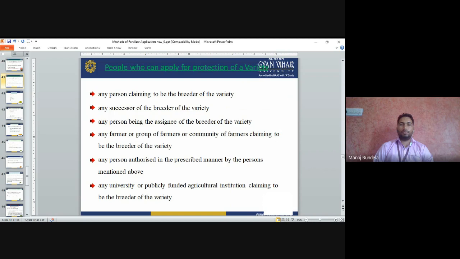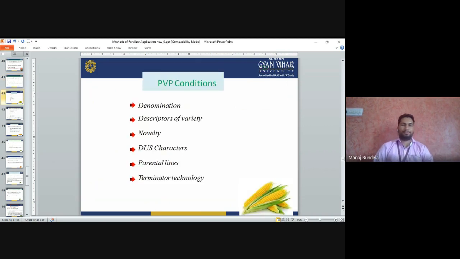People who can apply for protection of varieties: any person claiming to be the breeder of the variety, any successor of the breeder, any person being the assignee of the breeder, any farmer or group of farmers or community of farmers claiming to be the breeder, any person authorized in the prescribed manner by the persons mentioned above, and any university or publicly funded agricultural institution claiming to be the breeder of the particular variety.